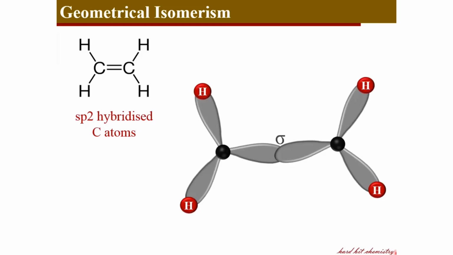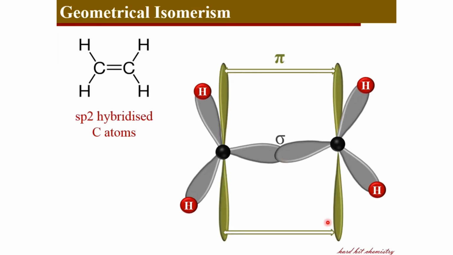The sp2 hybrid orbitals of the two carbons overlap axially to form the carbon-carbon sigma bond, and the unhybridized p orbitals lying in the perpendicular plane undergo lateral overlapping to get the pi bond. And therefore the structure looks like this with a double bond between the two carbons, which involves a pi bond and a sigma bond. And due to the presence of this pi bond, the rotation about the carbon-carbon double bond